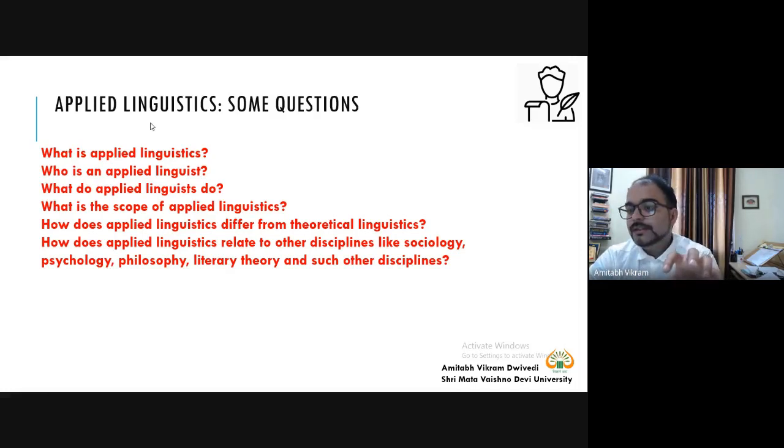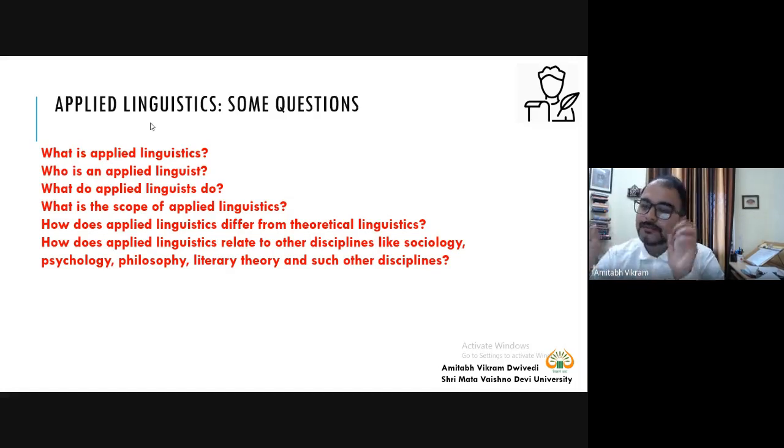Language is associated with the mind. Which are the areas that are responsible for language comprehension? Broca's area, Wernicke's area. All such things, like which areas are responsible for production. When you study all such things, again it is a part of applied linguistics.